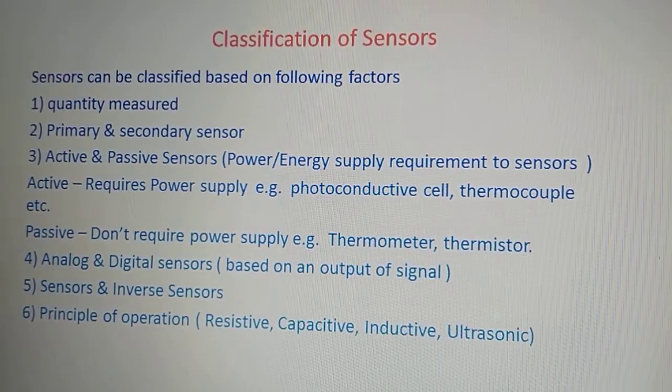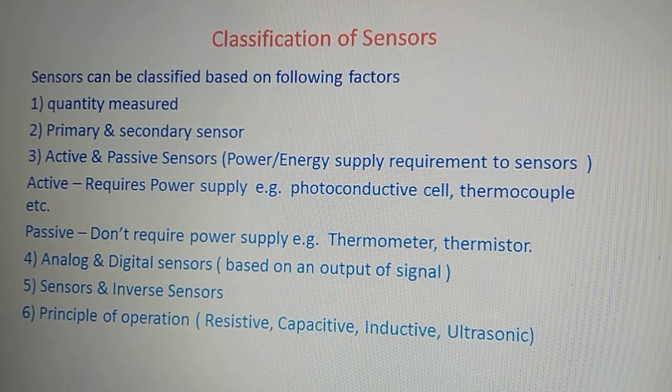So let's move on to the classification of sensors. Sensors are classified based on various factors. That factor may be depending upon the quantity measured, primary and secondary sensors. The factor may be active or passive sensors, right? Or it may be the power and energy supply required by the sensor. Active and passive sensors are classified based on power or energy supply requirement to the sensors.